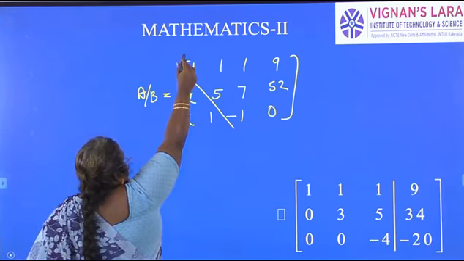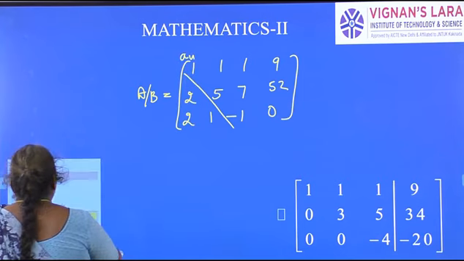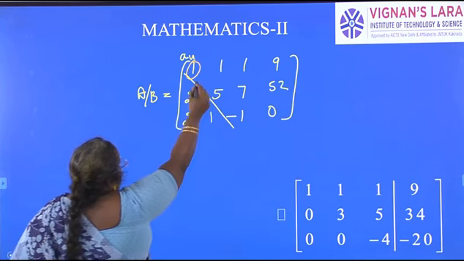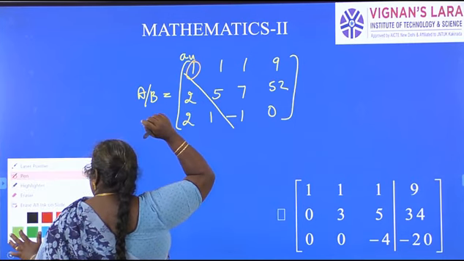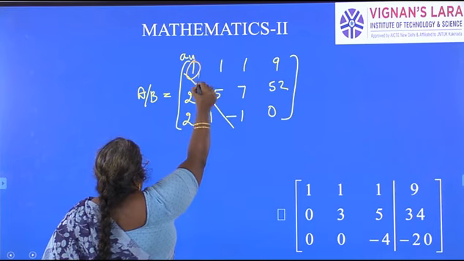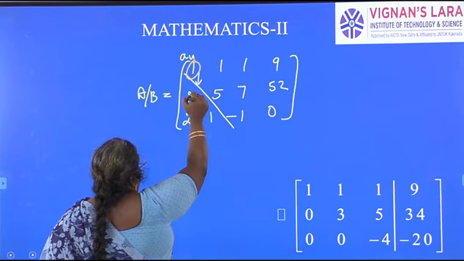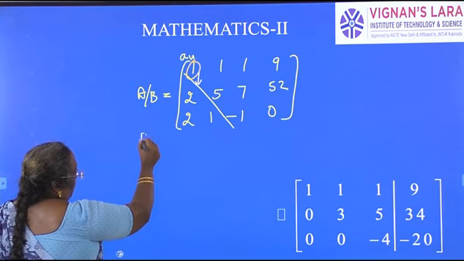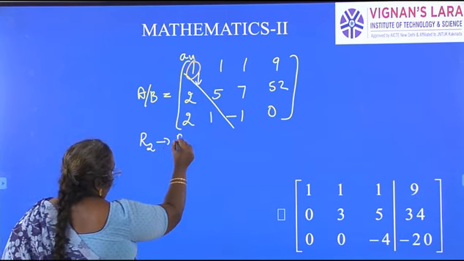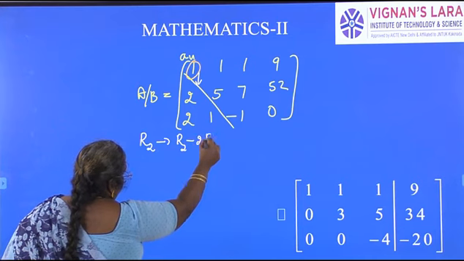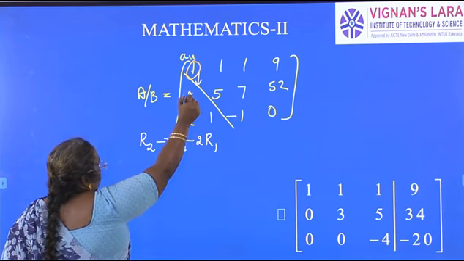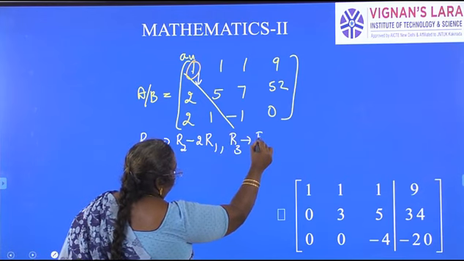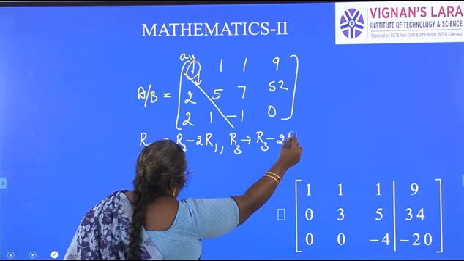So this is the element we have, A11. Using A11 we have to make the elements below A11 as 0. Below the element A11, that is below 1, the 2 and 2 are to be made 0. What is the row operation we do here? R2 changes to R2 minus 2R1, because here we have 2 and this is 1, so we multiply with 2. Similarly, R3 changes to R3 minus 2R1.